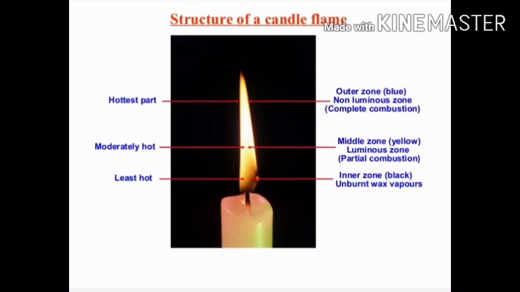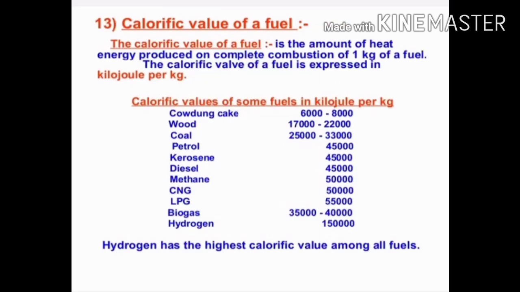Next is the middle zone. Partial combustion of the fuel takes place and the color of the flame is yellow. It is a moderately hot part of the flame. It is the luminous part of the flame. Next is the inner zone. There are unburnt vapors of the fuel and the color of the flame is black, and it is the least hot part.